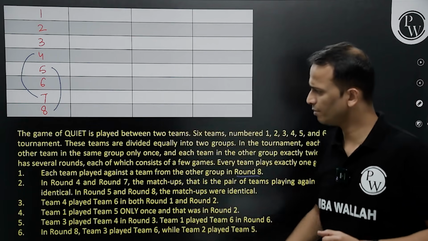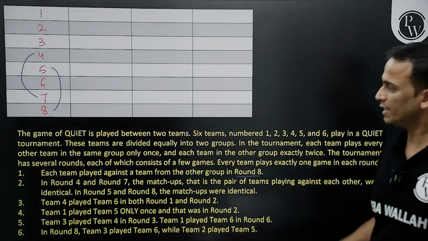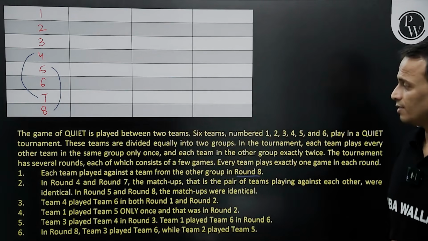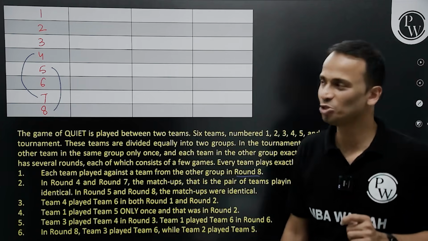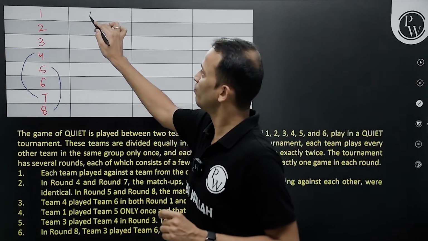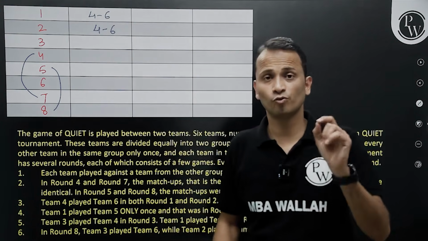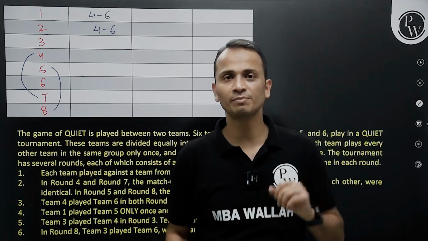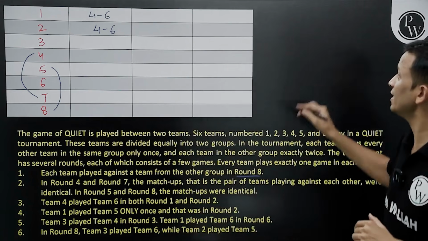Pointer number 3. Now, point number 3 says team 4 played team 6 in both round 1 and round 2. So round 1, 4 will play with 6. Round 2, 4 will play with 6. So 4 and 6, two matches are happening between them. So that means team number 4 and team number 6 are in different groups very clearly.